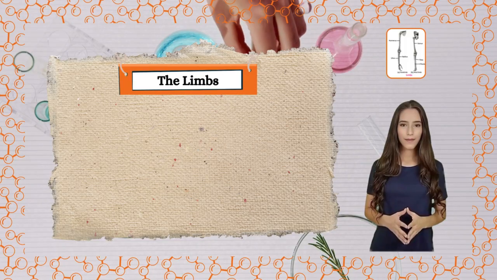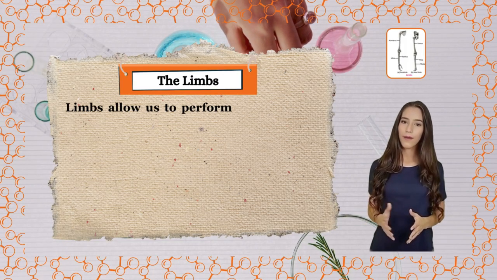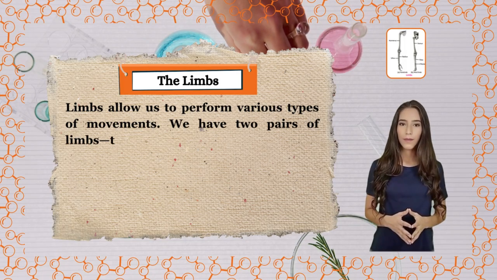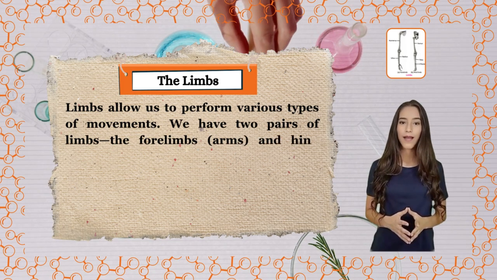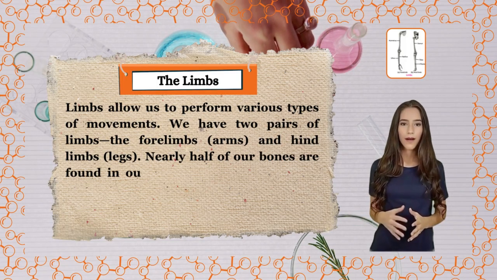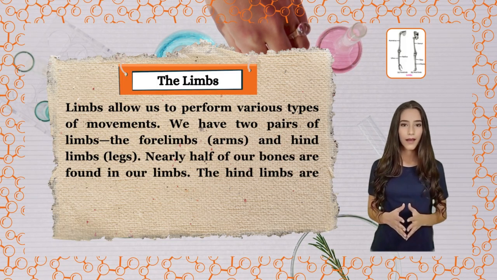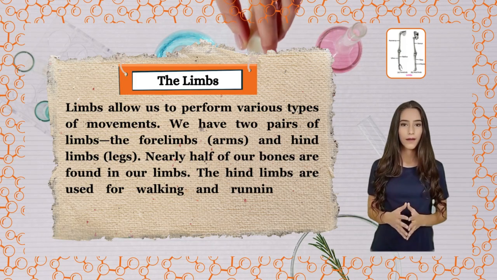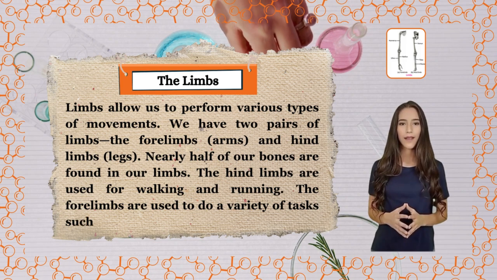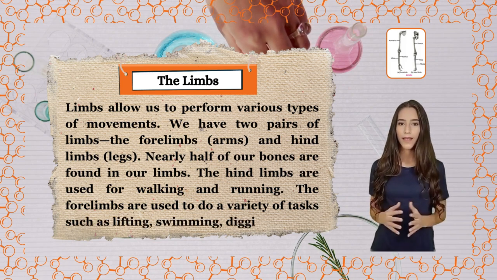The limbs. Limbs allow us to perform various types of movements. We have two pairs of limbs, the forelimbs, arms, and hind limbs, legs. Nearly half of our bones are found in our limbs. The hind limbs are used for walking and running. The forelimbs are used to do a variety of tasks such as lifting, swimming, digging, etc.